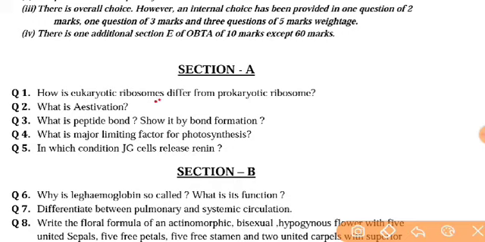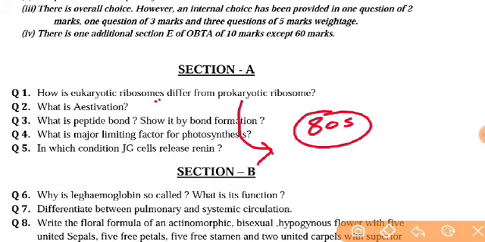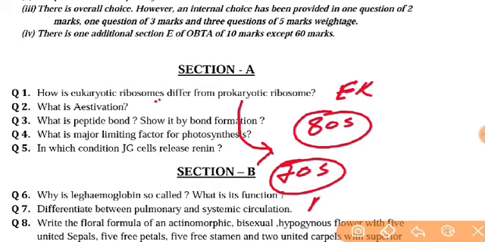So the ribosome of the eukaryotic cell is 80S type, and in prokaryotes the ribosome is 70S type. Listen, 80S ribosomes are found in eukaryotic cells, and 70S ribosomes are found in prokaryotic cells.